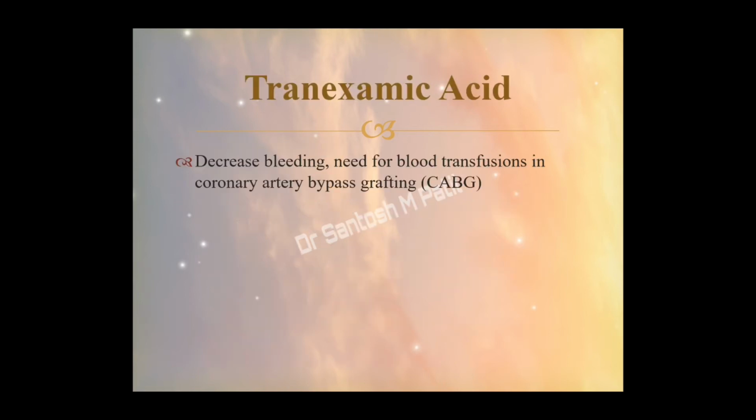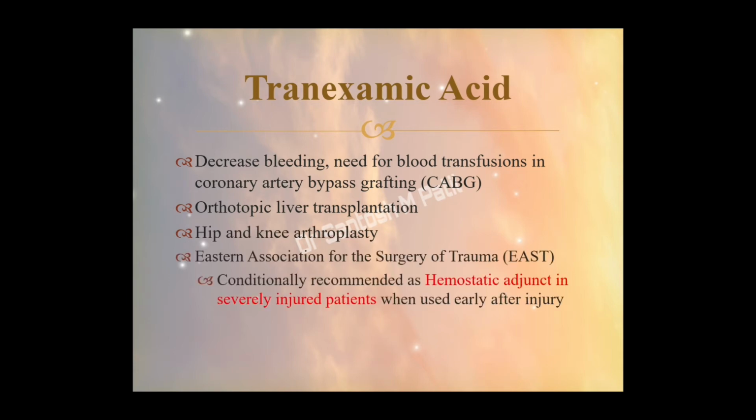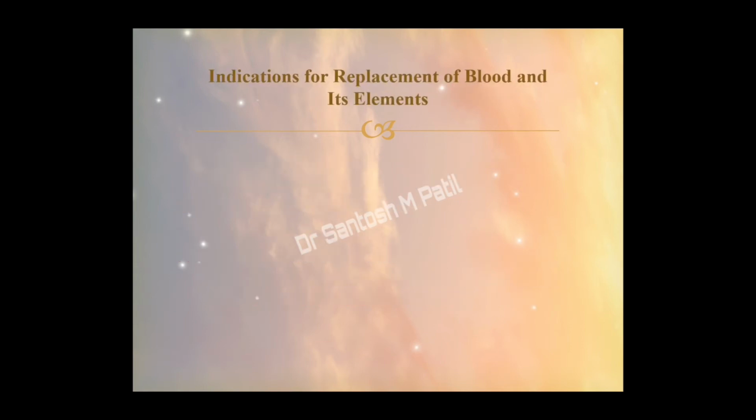The indications are that it helps in decreasing bleeding and the need for blood transfusion, especially in patients undergoing CABG, orthotopic liver transplantation, and hip and knee arthroplasty. The EAST, that is the Eastern Association for the Surgery of Trauma, has conditionally recommended tranexamic acid as a hemostatic adjuvant in severely injured patients, especially if it is used in the early period after injury. So these are the different blood and blood components.